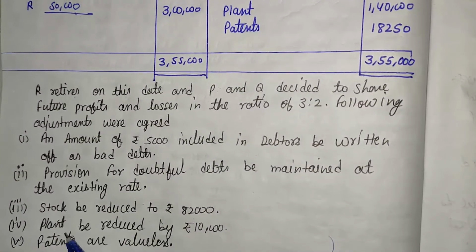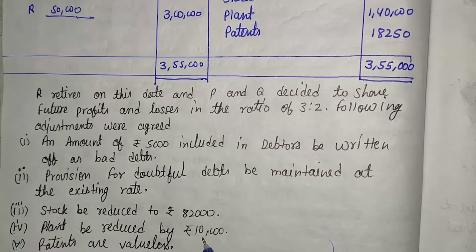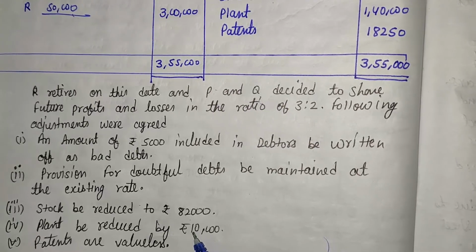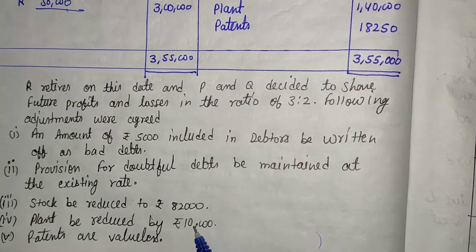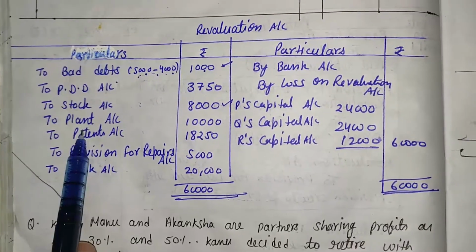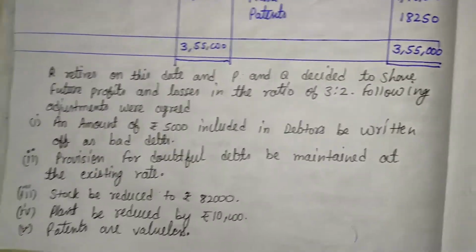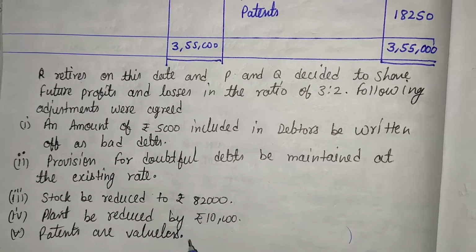Now the next thing is plant to be reduced by rupees 10,000. It means the plant's value is also decreased. That will also be recorded in the revaluation account on the debit side. Here it is to plant account, 10,000 rupees. Patents are valueless. Valueless means 0.